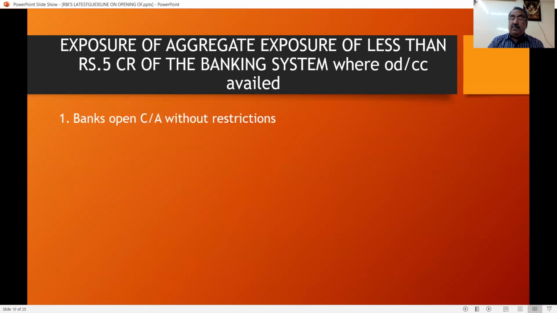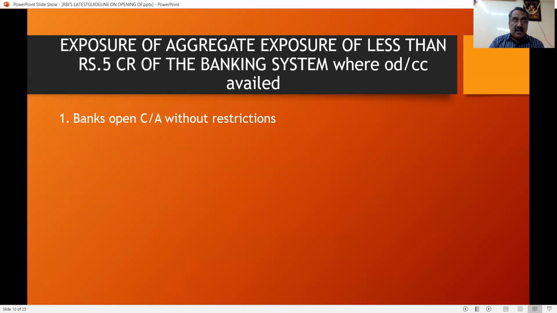Here, the bank can open a current account. That is, the borrower has already got a loan exposure of less than 5 crores. Any bank can open a current account without restrictions. Whether it's a lending bank or non-lending bank, that's a different issue.